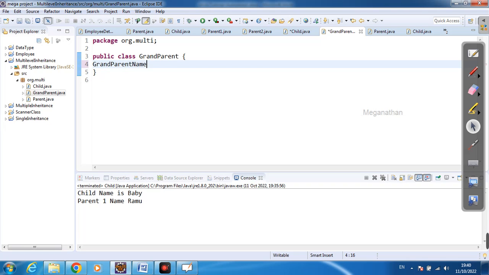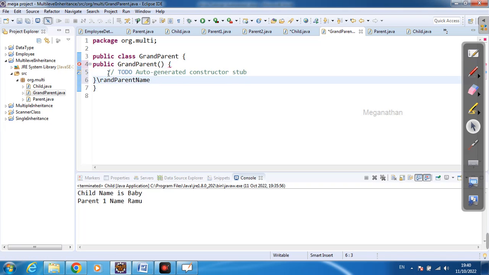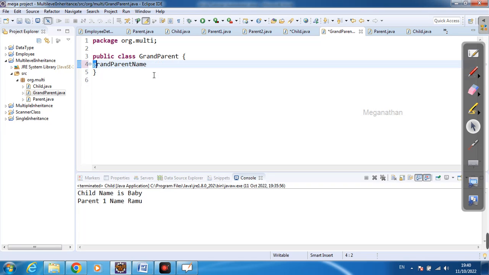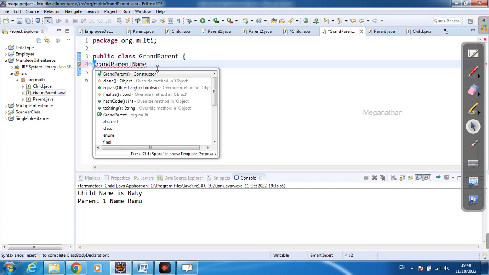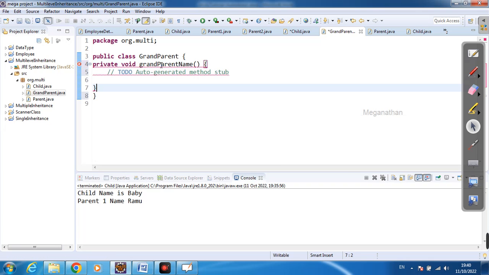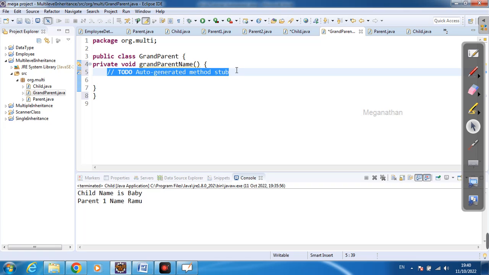In grandparent, a method called grandparent name. Inside sysout: grandparent name is Babu, right?